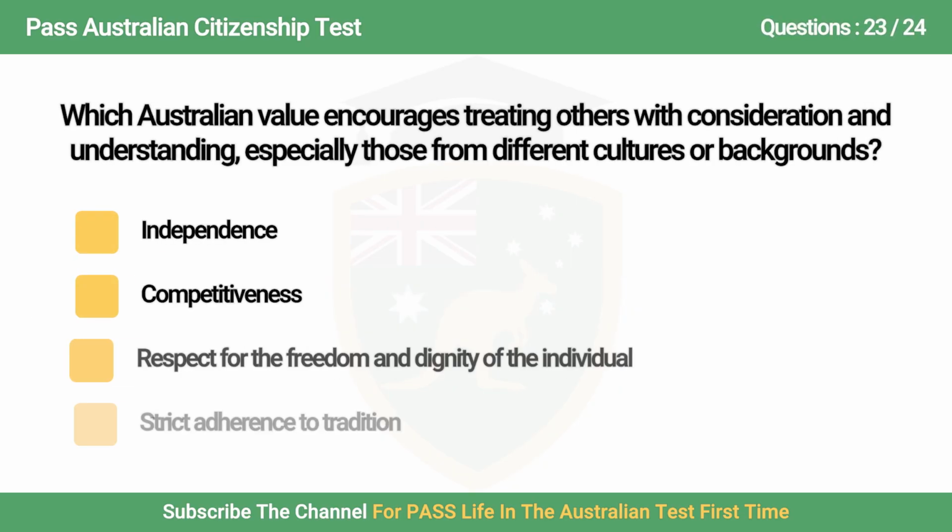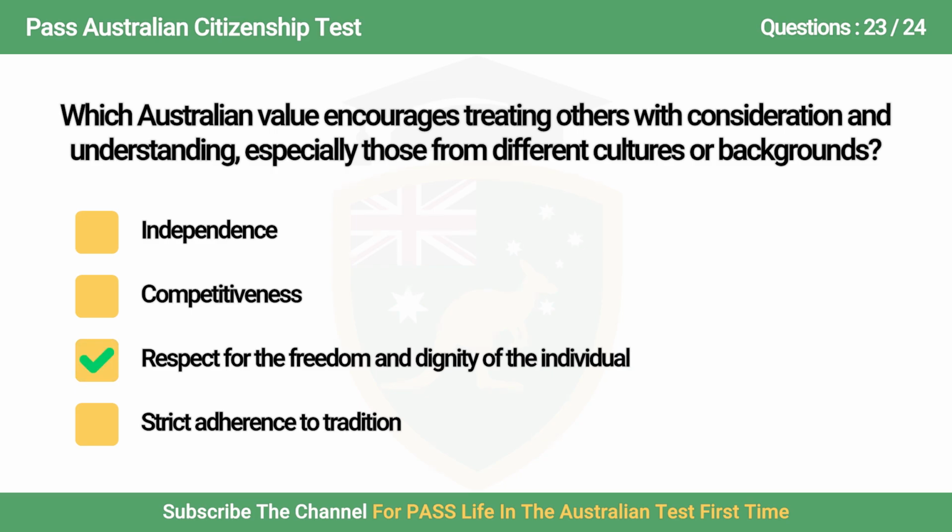Question 23. Which Australian value encourages treating others with consideration and understanding, especially those from different cultures or backgrounds? A. Independence. B. Competitiveness. C. Respect for the freedom and dignity of the individual. D. Strict adherence to tradition.